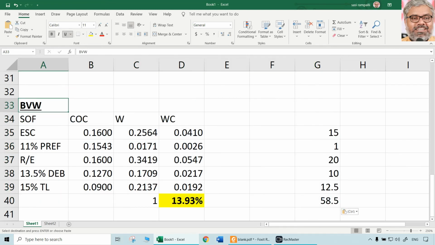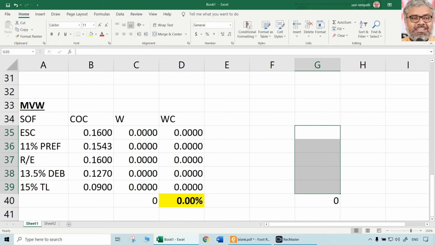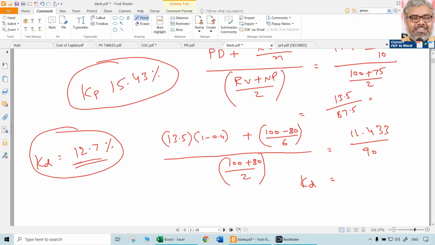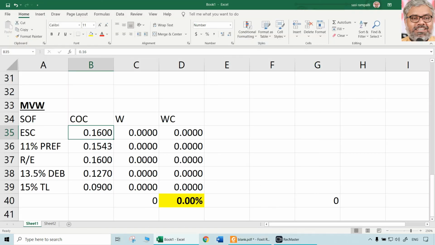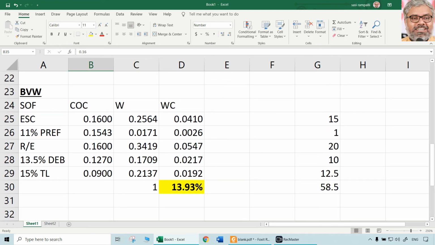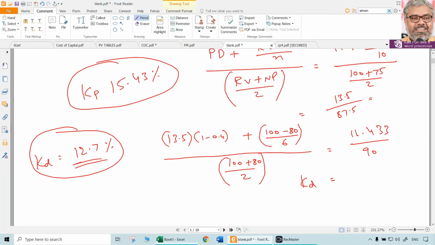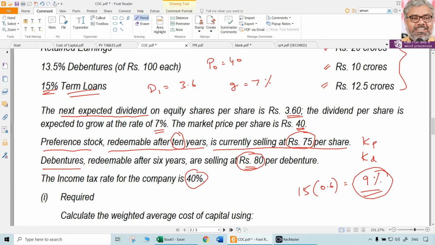Another calculation has to be done using market value weights. So market value weights has to be done carefully. For that, we have to first of all know the market value very carefully. The totals of market values have to be taken. Whereas cost of capital is not going to be different. Only weights are going to change. Cost of capital is going to be same as earlier. Only weights will change. So what will be the weightage in the market value terms for each of the items? That has to be now calculated carefully.